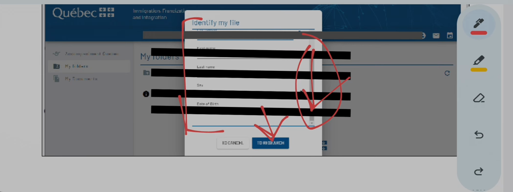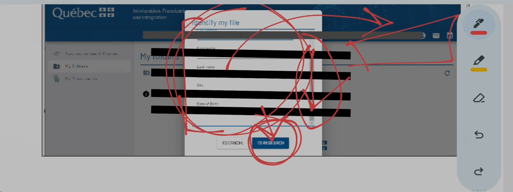So this portal will search for your file, the file that was created when you applied or paid fees on that temporary selection, that green portal. When you search over here, it will search for your file number, because it will match all this information to a file number. So if all these details are correct, then and only then press search over here.